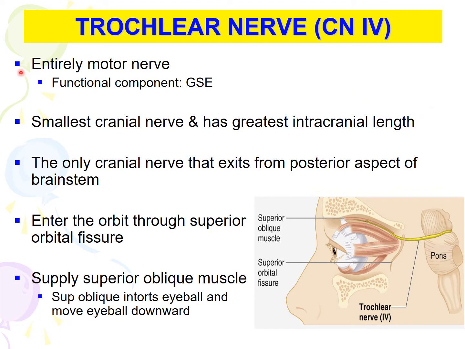Trochlear nerve is an entirely motor nerve, and it is the smallest cranial nerve and has the greatest intracranial length. And this is because it emerges from the posterior aspect of the midbrain, just inferior to the inferior colliculus. It enters the orbit through the superior orbital fissure, and it supplies one muscle only, superior oblique muscle.